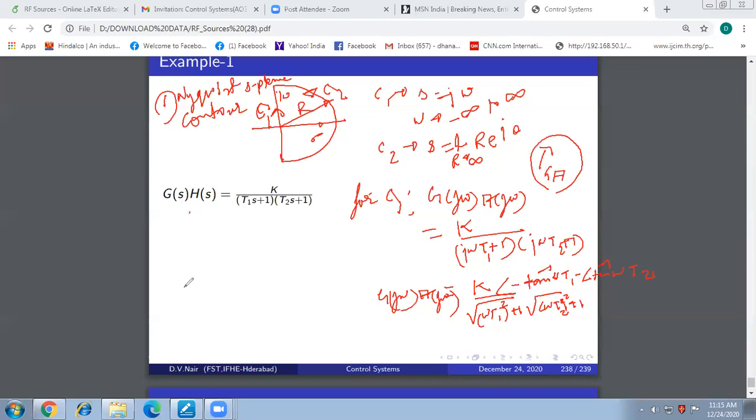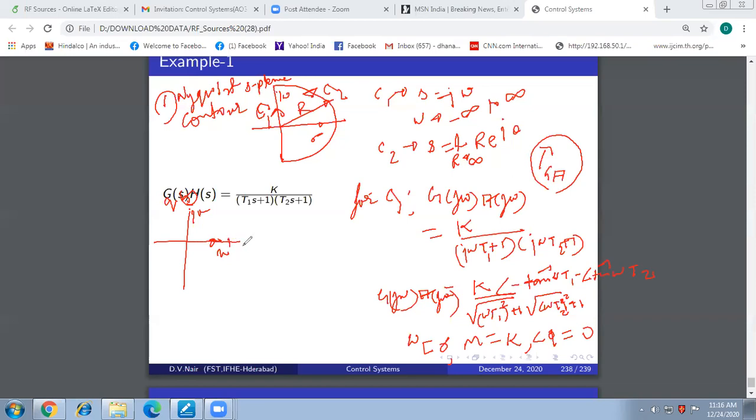So here let me keep my GH plane ready. This is the GH plane, where this is the imaginary axis jv and this is the real axis u. When I put omega equal to 0, what will be the magnitude? Magnitude will be K, and phase angle will be 0, since tan inverse of 0 is 0. So when omega is 0, let me say somewhere here is my magnitude.